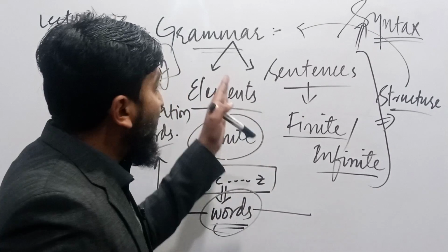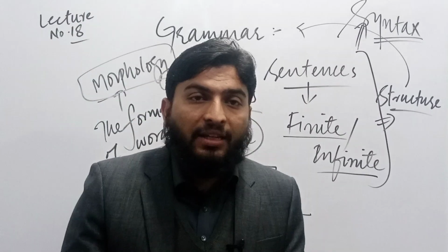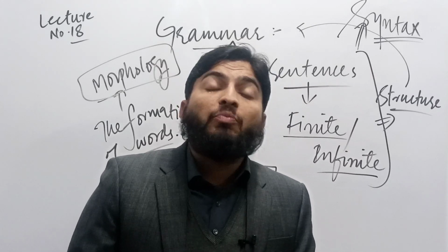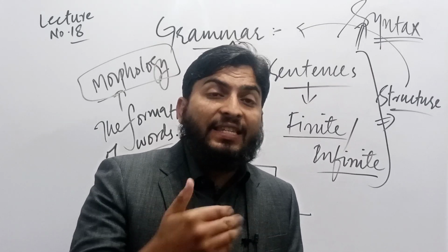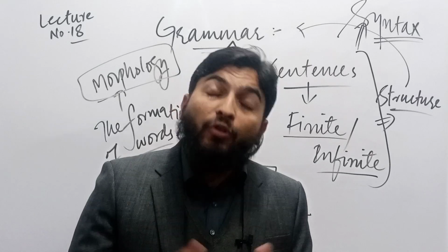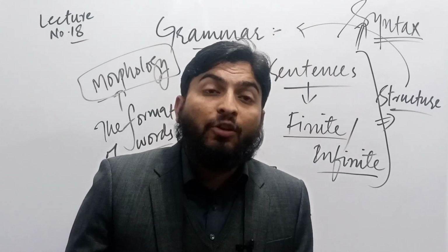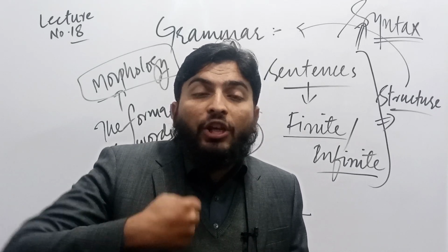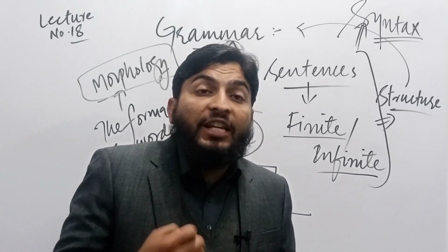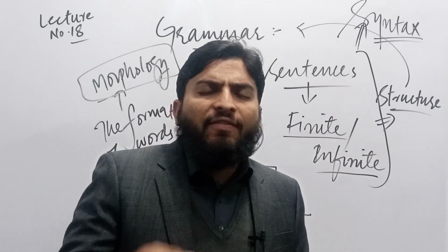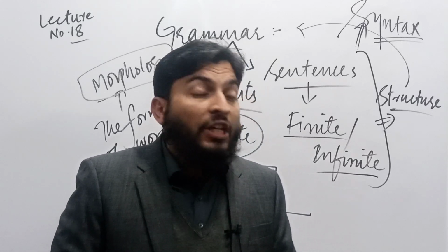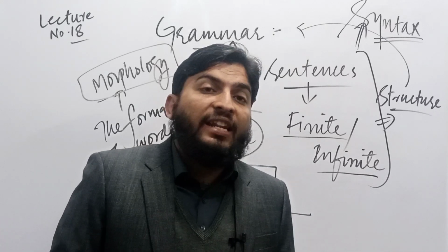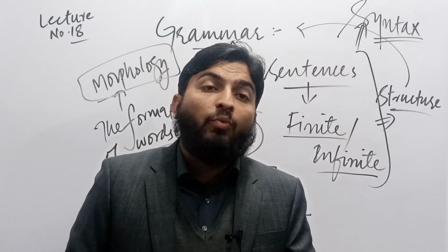This shows that grammar is considered to be the basic component of language. Without grammar, to get access to language, it would be fluent, but it would not be accurate. If you want accuracy in English, if you want accuracy in a language, we need grammar. Grammar is very, very necessary for all of us. Therefore, I say that grammar is a very main topic. In the next lecture, I will talk about types of grammar one by one.